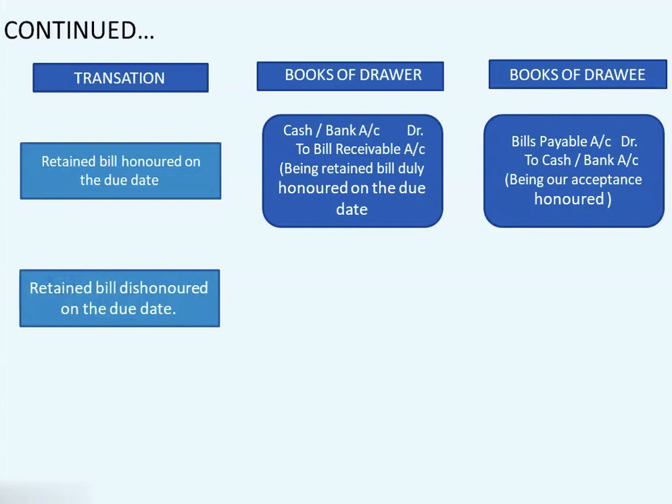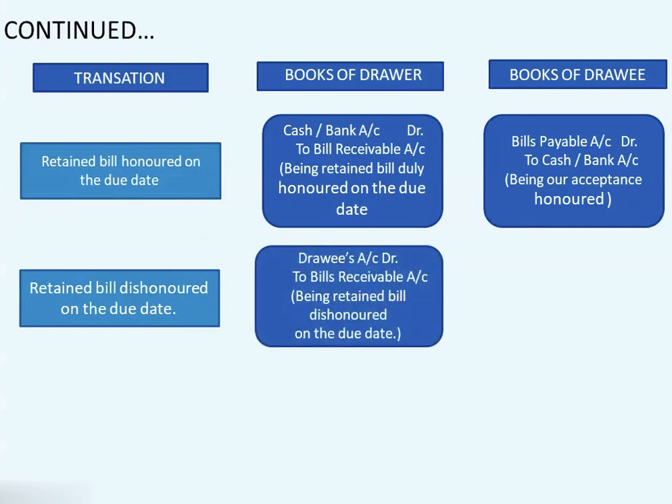Retained bill dishonored on due date. Now what is meant by retained bill dishonored on due date? Here, it means the drawee is not in a position to make the payment of the bill, maybe after 2 months or 3 months. So that is called dishonored on due date. Now let us see the journal entry in the books of drawer here.